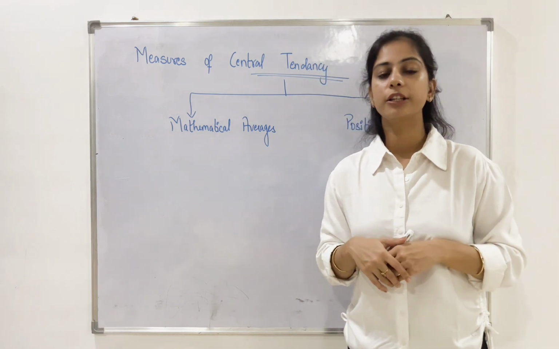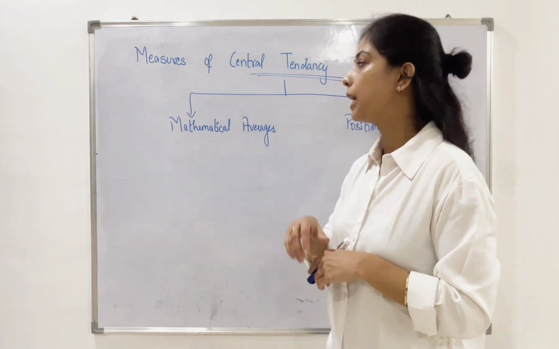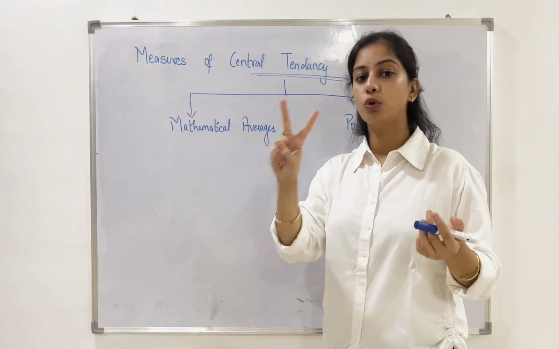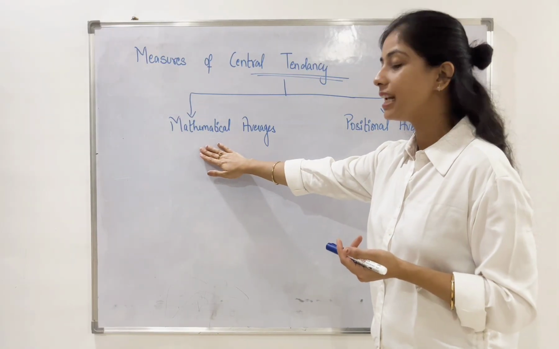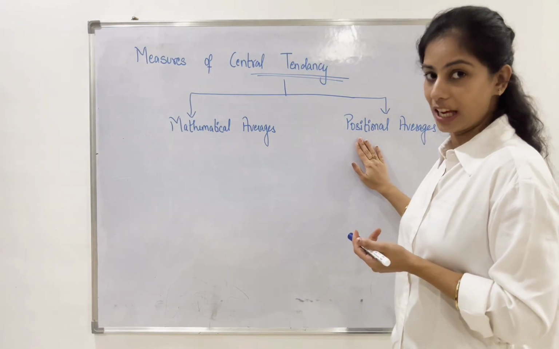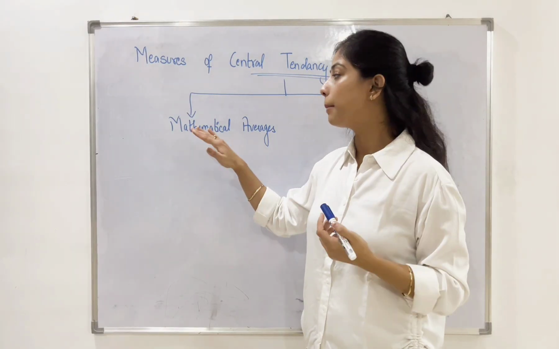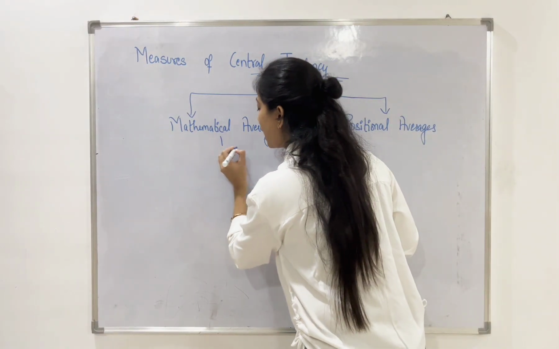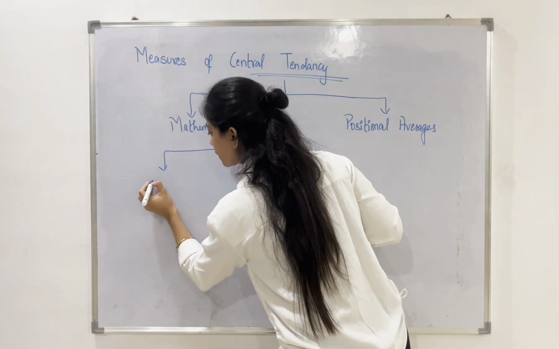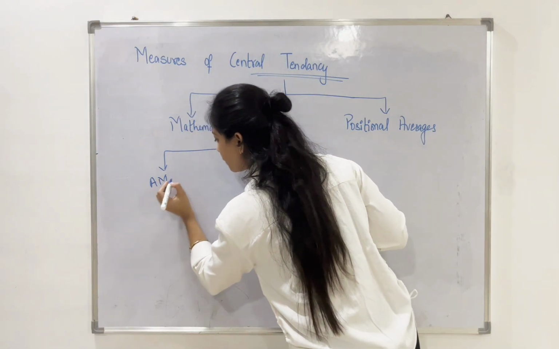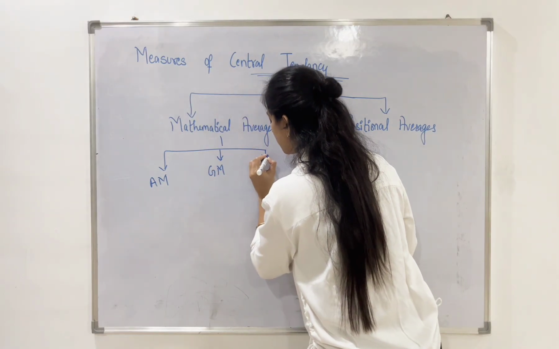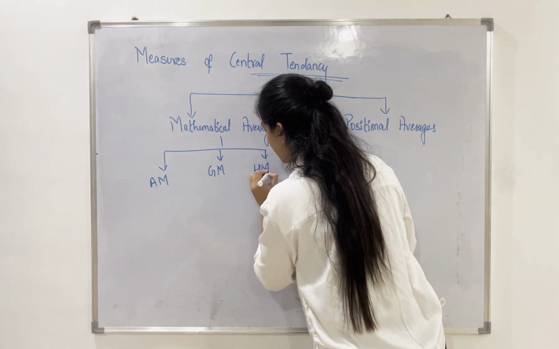Now, let us see what are the different measures of central tendency. Basically, measures of centrality are divided into two parts, mathematical averages and positional averages. When we are talking about mathematical averages, there are three types: arithmetic mean, geometric mean, and harmonic mean.